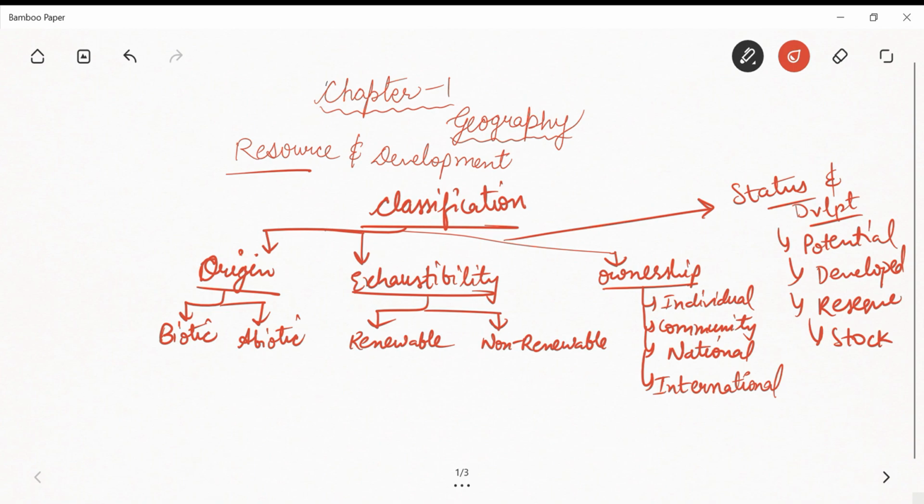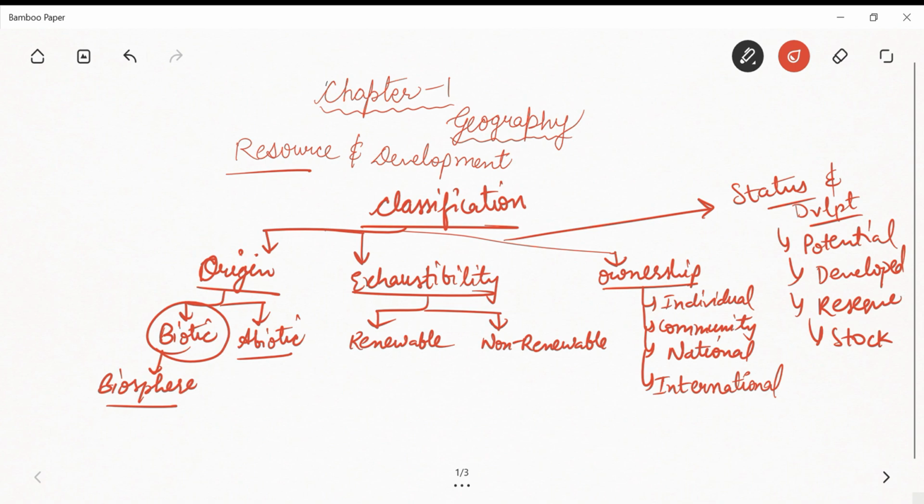Now see, from where can we obtain biotic resources? We can obtain them from our biosphere, that means lithosphere, hydrosphere, atmosphere, right? Examples can be fisheries, forests, human beings, right? They have life and are living resources. Then comes abiotic. Abiotic consists of all the things which are non-living, for example rocks, minerals, right?